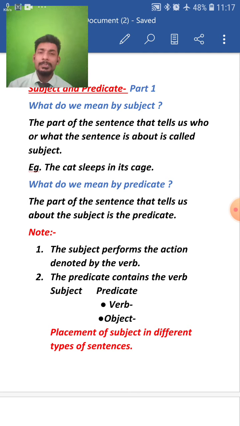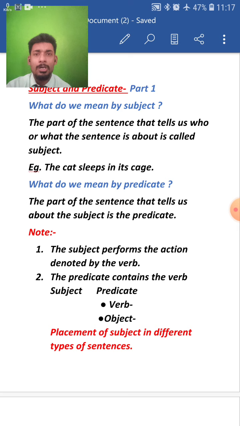Now, dear students, the rule that I gave you of arranging a sentence in a proper structure, S plus V plus O, this rule is not fixed. It can be changed as per the types of sentences.